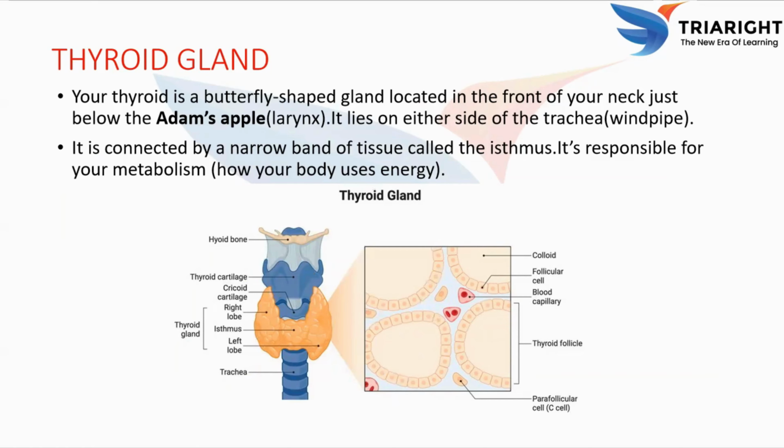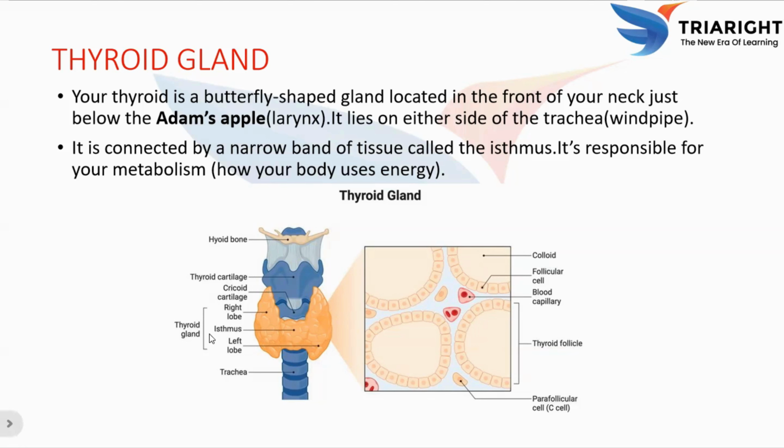So this thyroid gland has two lobes, right lobe and left lobe. The yellow colored ones are the two large lateral lobes that lie on either side of the trachea. Each lobe is about 4 to 6 cm long and 1.5 to 2 cm wide.